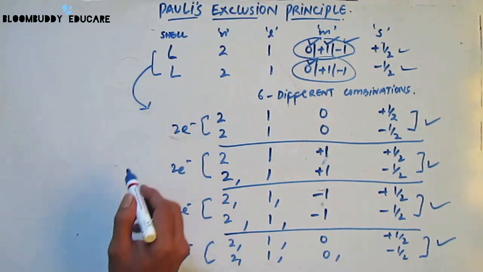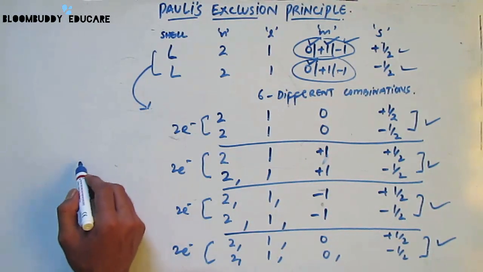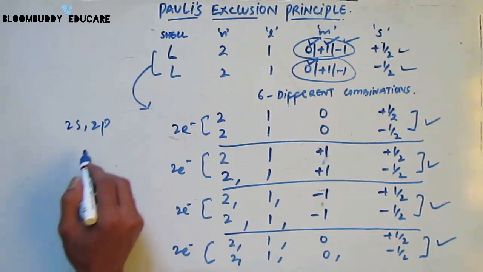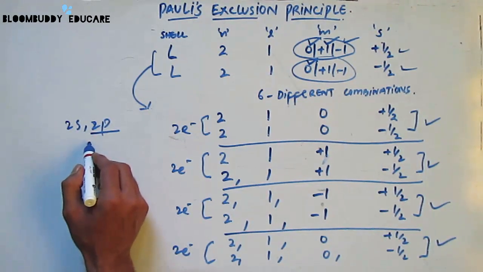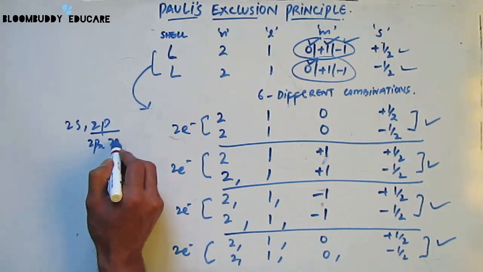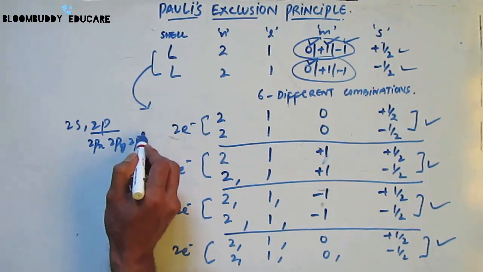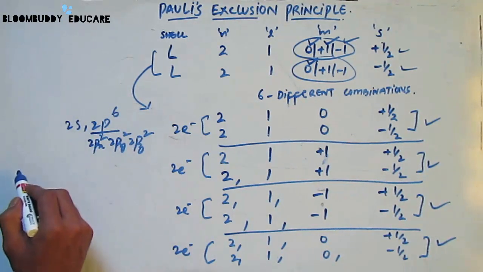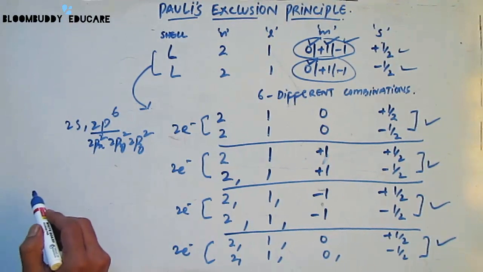Now since this is the L shell, that means we are going to have to adjust the electrons in 2s and 2p suborbitals. Since 2p has 3 suborbitals, that is 2px, 2py and 2pz, 2 electrons will go in each of the suborbitals and a total of 6 electrons will be adjusted in the p suborbital.